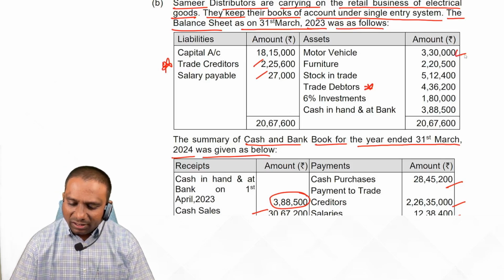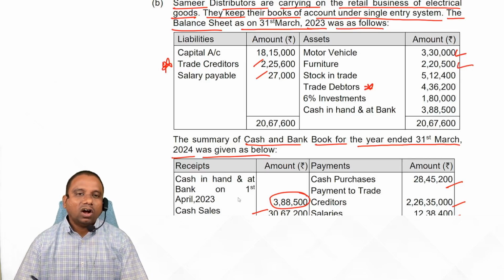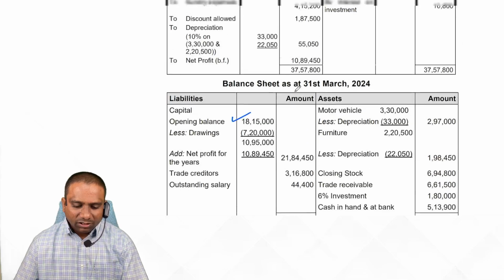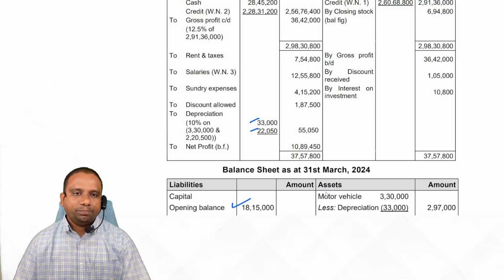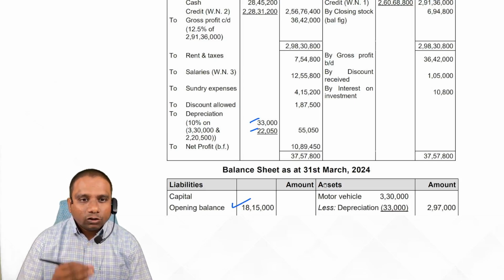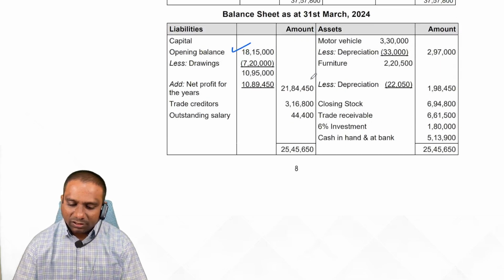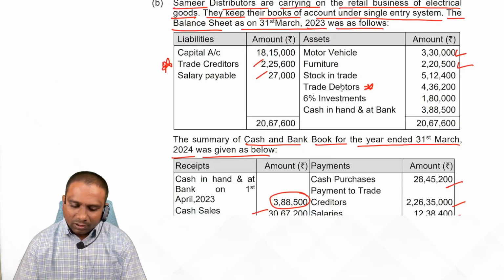So motor vehicle is 3,30,000 and furniture is 2,20,500. On that you calculate 10% depreciation, students. So that depreciation is transferred to P&L account, 33,000 and 22,050. Now after deduction of depreciation, show the remaining amounts of motor vehicle and furniture in the balance sheet. Over. Next one, stock in trade.